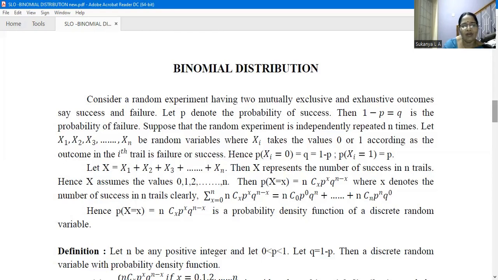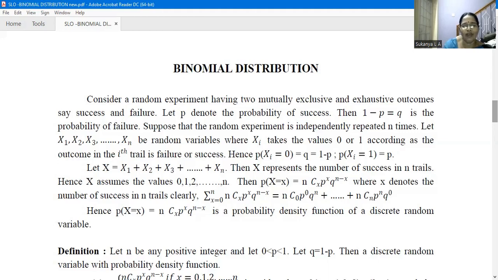Now, the probability of capital X equal to small x, where small x is the value which capital X takes, is given by the formula nCx p^x q^(n-x), where small x denotes the number of successes in n trials.